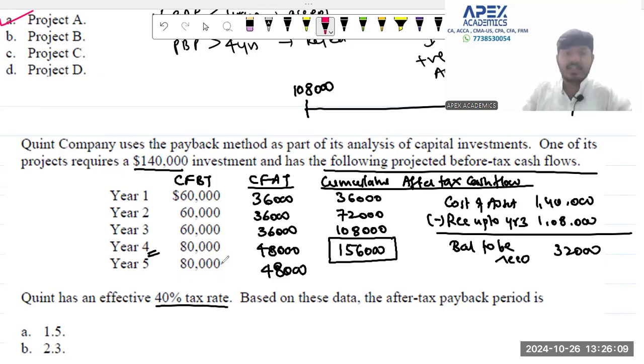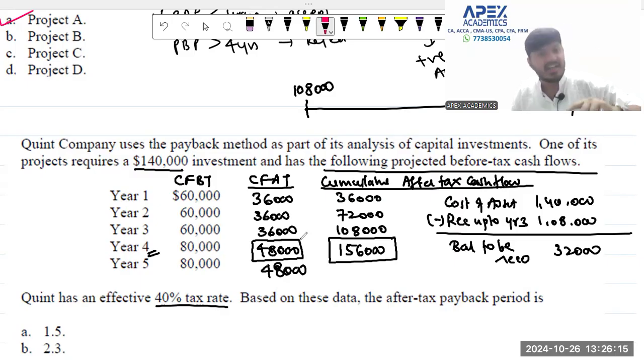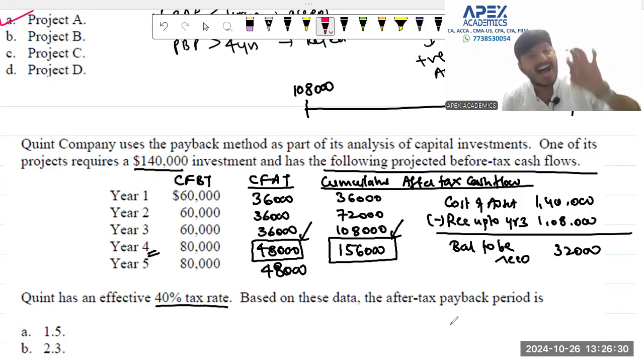Now, what is the recovery of the fourth year? Please understand that in the fourth year, we are earning after tax 48,000. For the fourth year, for that 1 year, your cash flow after tax is 48,000. Of all the 4 years put together, the cash flow is 1,56,000. The fourth year's cash flow is 48,000, and for 4 years put together it is 1,56,000.